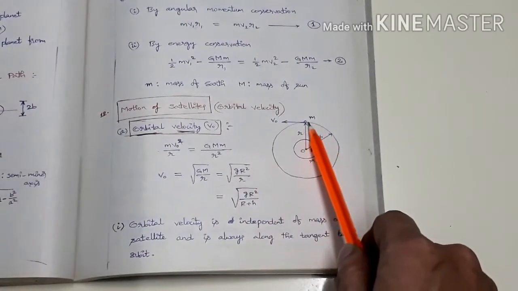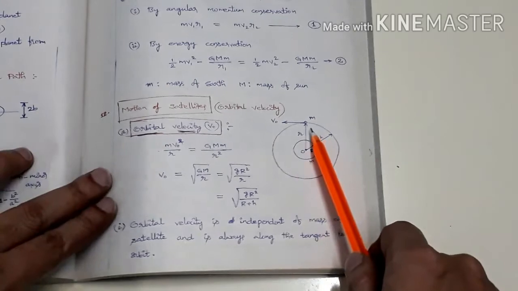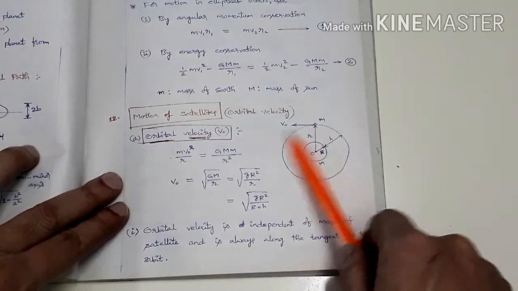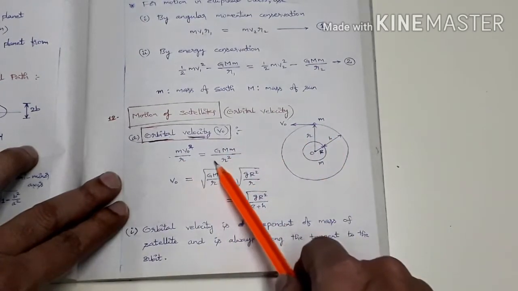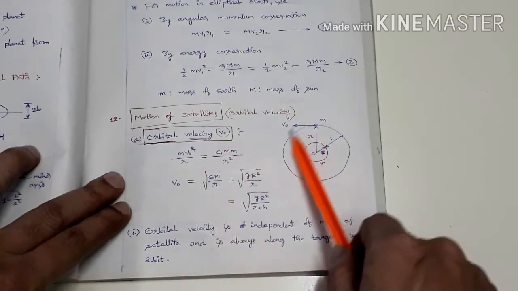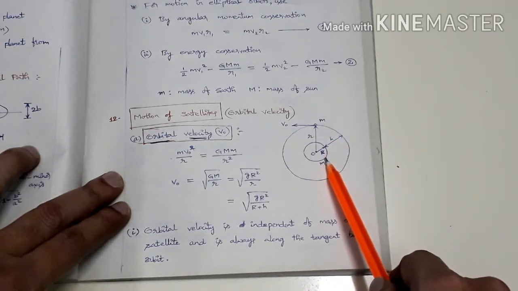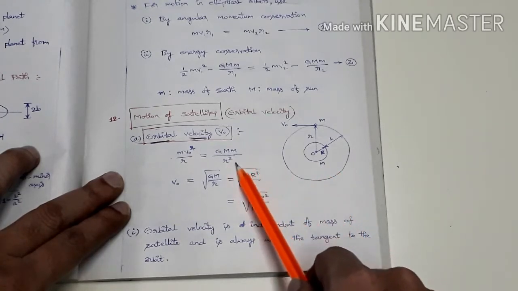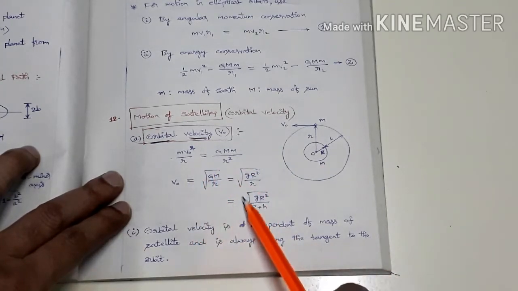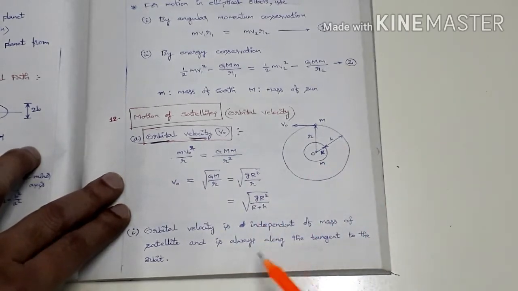How is a satellite orbiting around any given planet, and what is its velocity? See here, if a satellite is orbiting in a circular orbit, then mv0 square by r equals GMm by r square. What is this? This is the centripetal force. So who is providing the centripetal force here? The gravitational force is providing the centripetal force. What is the gravitational force acting on this one due to this planet of mass capital M? It is GMm by r square. So centripetal force equals gravitational force. Solving this, we get v0 equal to root over small g into capital R square by r plus h.